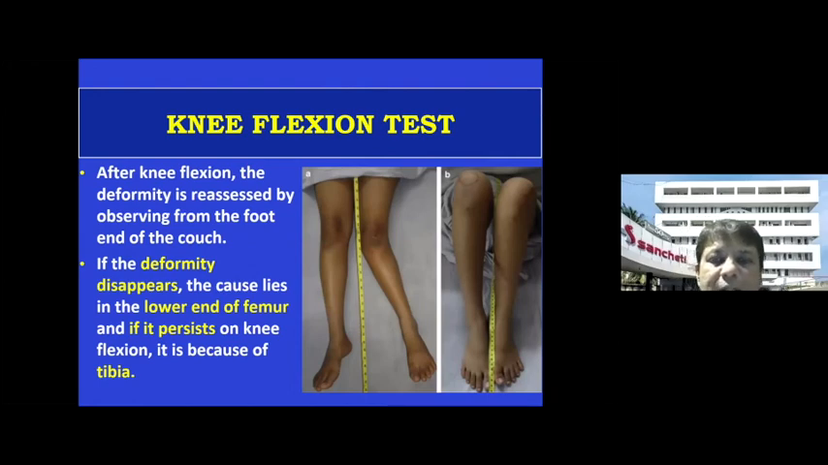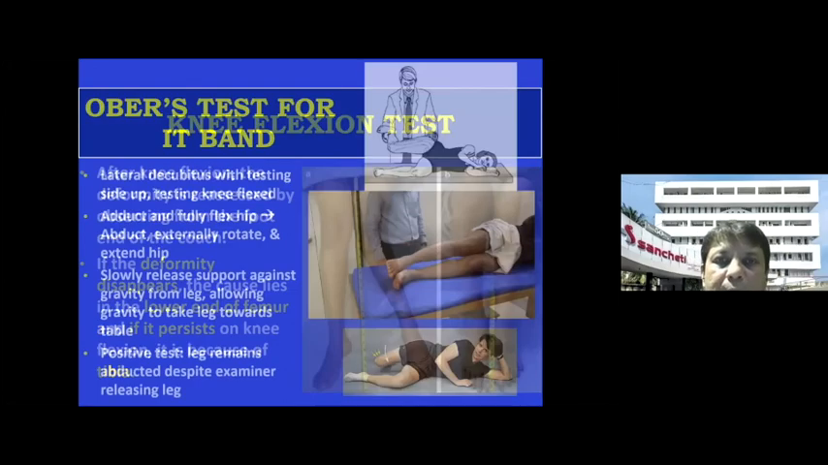This is a knee flexion test, which is again an important test to find out whether the valgus deformity, as you can see here, is in the femur or in the tibia. If you flex the knee and the deformity disappears, then the deformity is in the femur. If the deformity still persists, then it could be in the joint line or in the tibia.